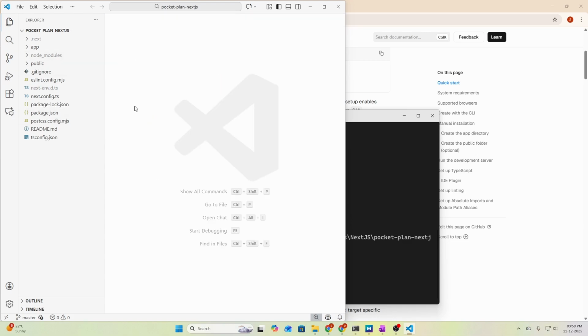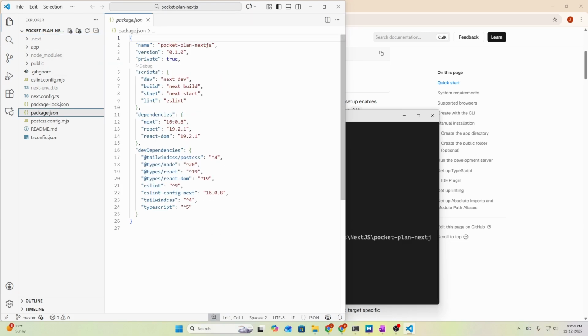Let's look at our package.json file to see which dependencies we are currently using. Firstly we have Next version 16.0.8, then we have React 19 and React DOM 19 also. Then we have the Tailwind CSS dev dependencies and types for React, Node and React DOM. Then we have ESLint version 9 and Tailwind CSS version 4 specified here also. And we have TypeScript version 5. We also have some scripts defined for us, that is the dev script that will launch the next dev command.